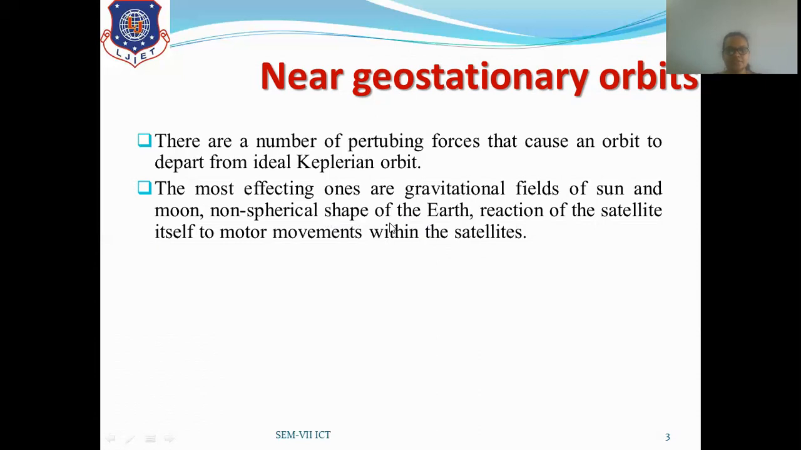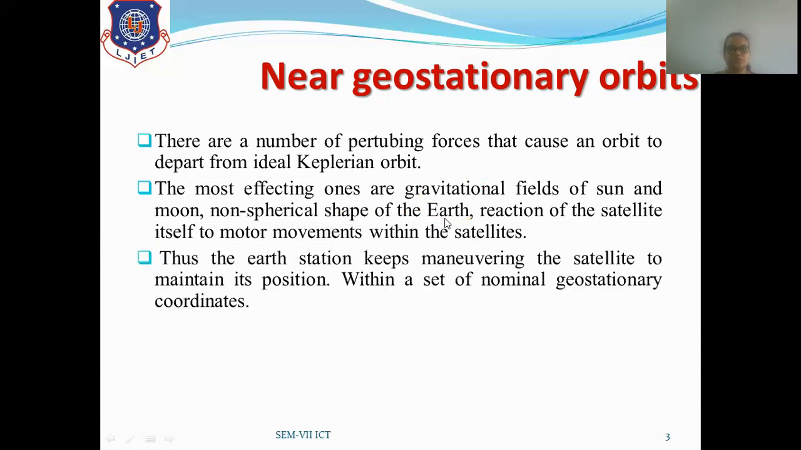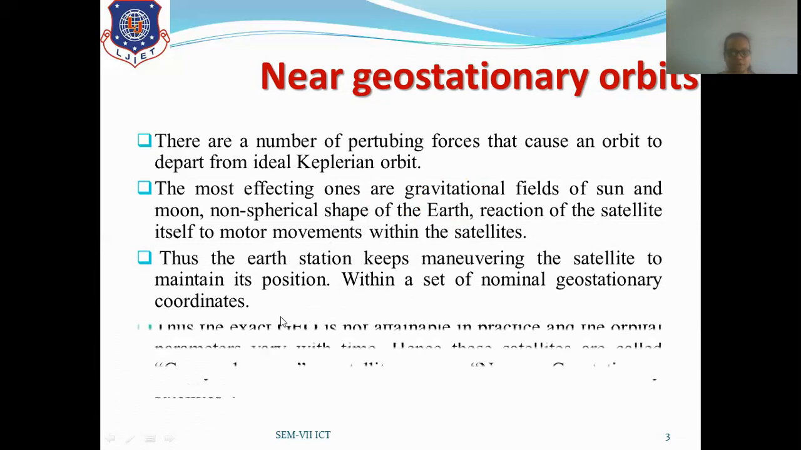So these are the various perturbing forces due to which the satellite will not follow the Keplerian orbit. Thus, the Earth station keeps maneuvering the satellite to maintain its position. That means it will always keep observing that particular satellite, to check that it stays in that orbit with a set of nominal geostationary coordinates, and whether at that particular time it is in motion or not.